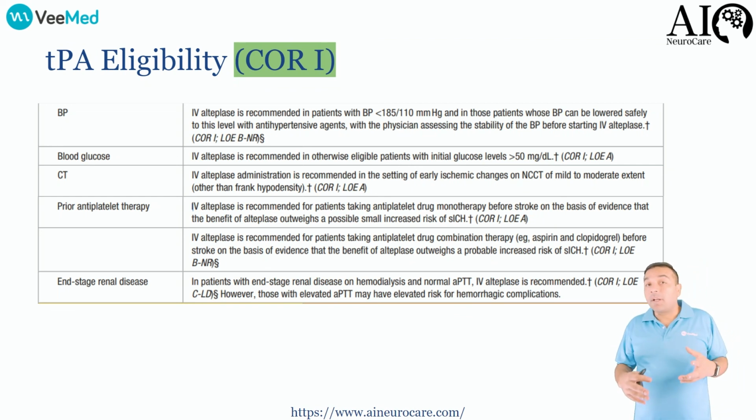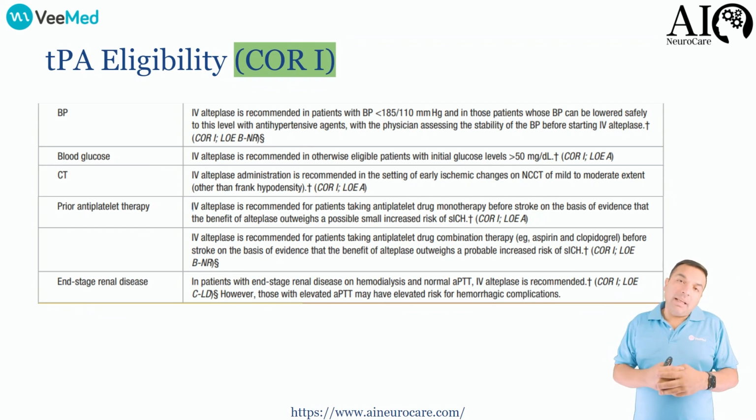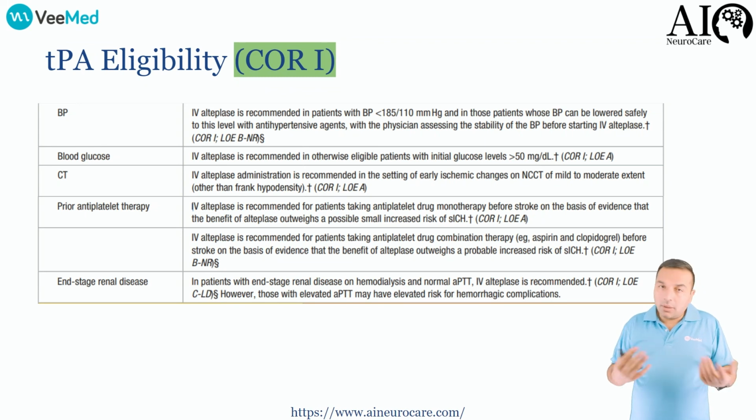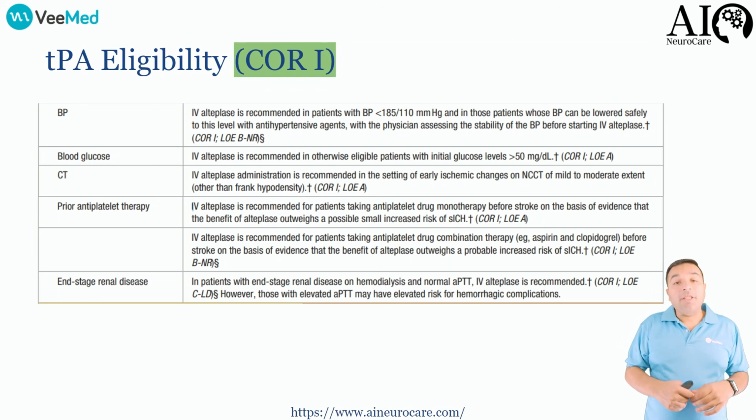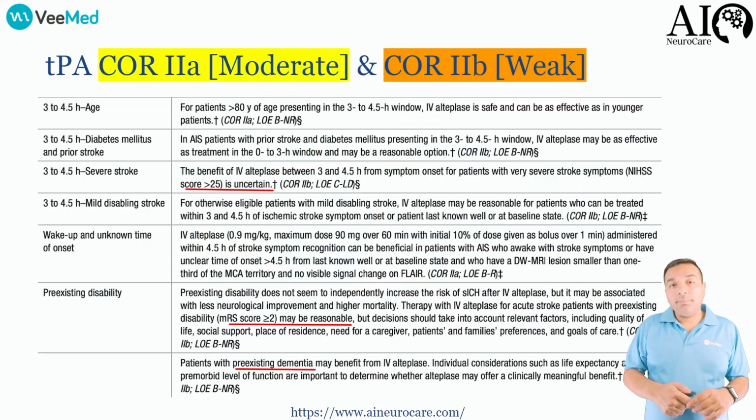Now, Brilinta is a separate issue. We don't have enough data about it. Some people are on Brilinta. People say that there's a higher increase of subdural hematomas with Brilinta when you give TPA, or increased risk of intracerebral hemorrhages. Either way, deriving from these at least guidelines, if the patient is on monotherapy of Brilinta, then you can consider giving TPA, as it is at the end of the day an antiplatelet therapy. Patients with end-stage renal disease is not a contraindication to give TPA, and you should give TPA to those patients. Now, these maybes are much more complicated, and we're going to discuss in the following lecture.